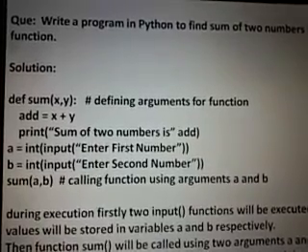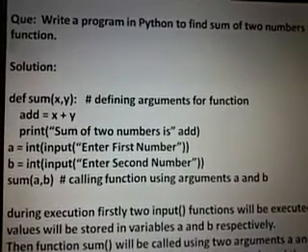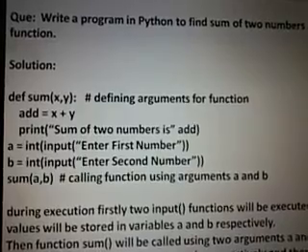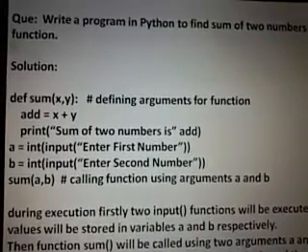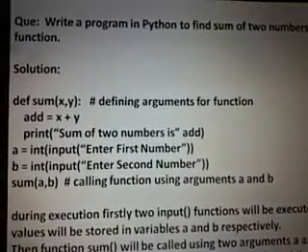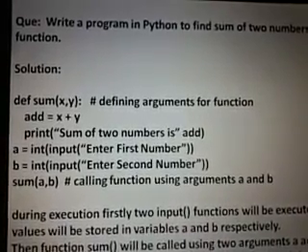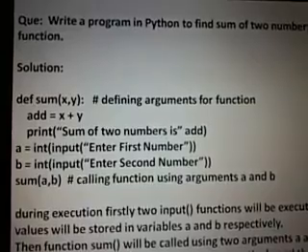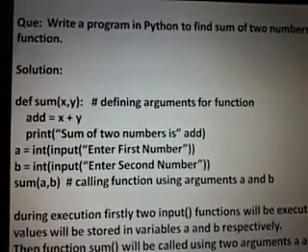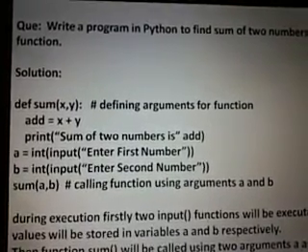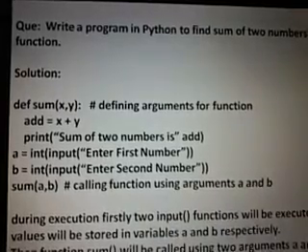So the very first statement in the main block is a = int(input("Enter first number")), meaning when you execute the program, Python will ask you to enter the first number, and whichever number you entered will be converted into an integer because of the int function, and that value will be stored in a variable called a.